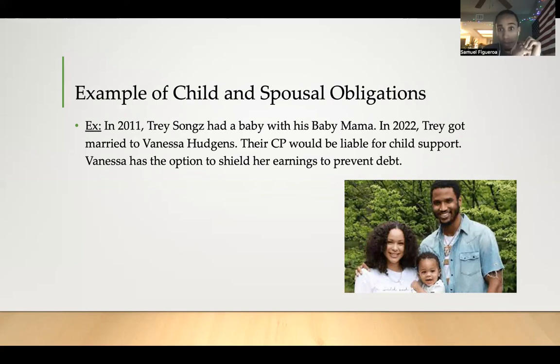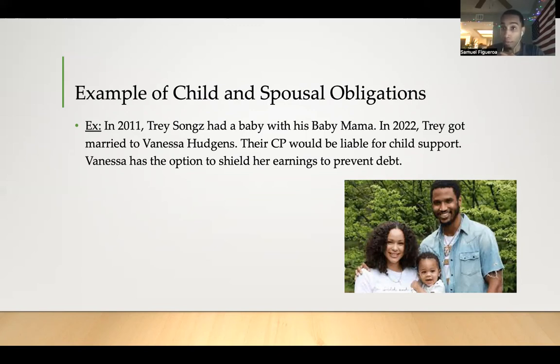Their community property will be liable for child support that he is going to owe his baby mama, because he got the baby before marriage. And to be liable for the next 18 years of child support, as we all know. Therefore, even though he had the baby before marriage, that is still technically like a loan per se that he has to pay back until the baby's 18 years old.